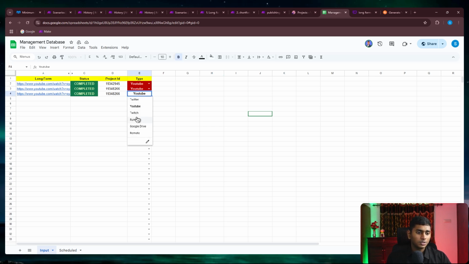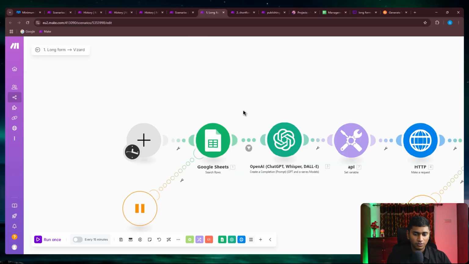You can see these are the types of links that are supported. You could also enter a publicly available URL. Let's say your video is hosted somewhere, or it is available as a public link address. You could just put that in as well. I'll be showing that in detail in the Vizard API documentation. So the first thing that we do is take this video, send it to Vizard, and put it in the project. You can see that is the flow that we've set up over here.